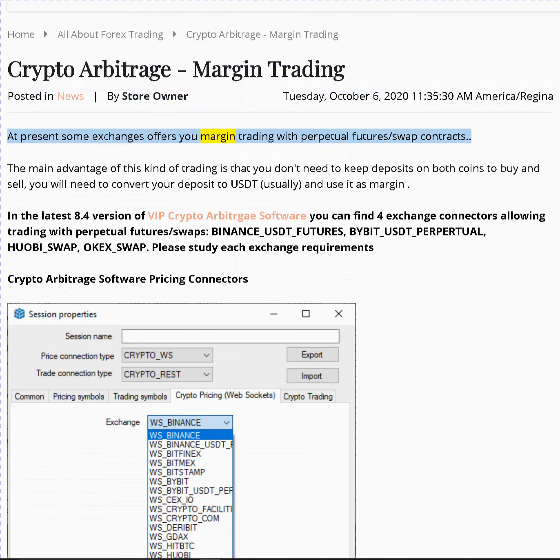At present, some exchanges offer you margin trading with perpetual futures swap contracts. The main advantage of this kind of trading is that you don't need to keep deposits on both coins to buy and sell. You will need to convert your deposit to USDT usually and use it as margin.